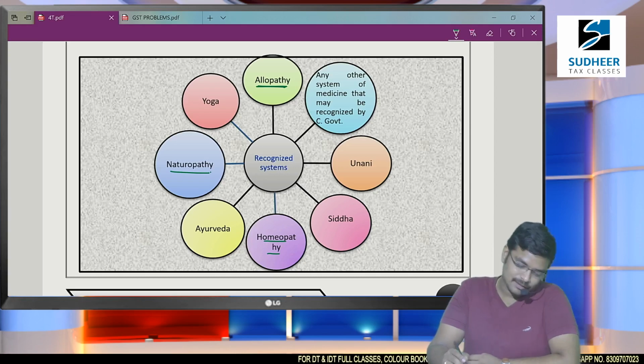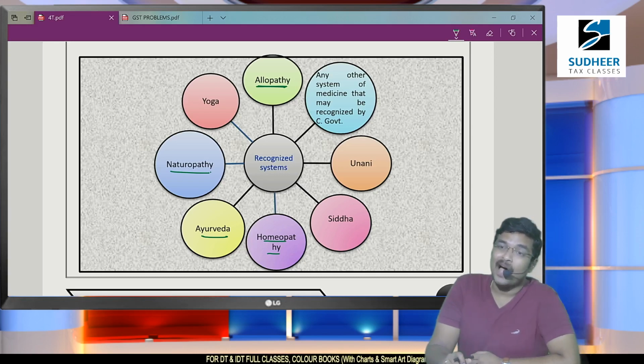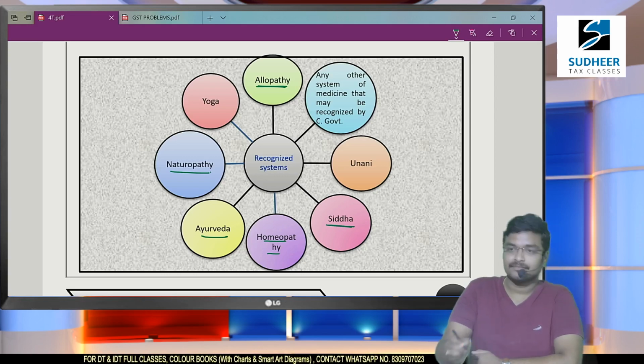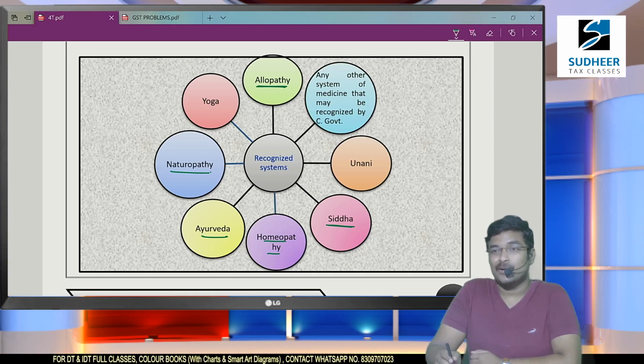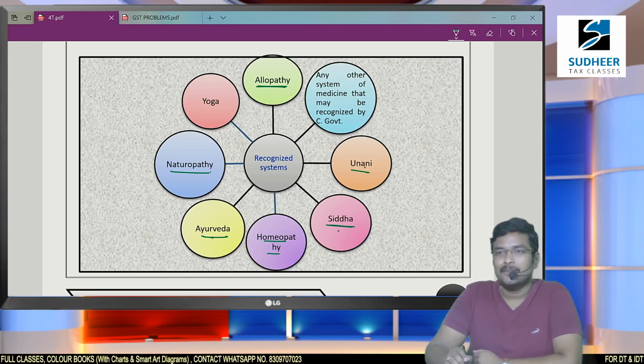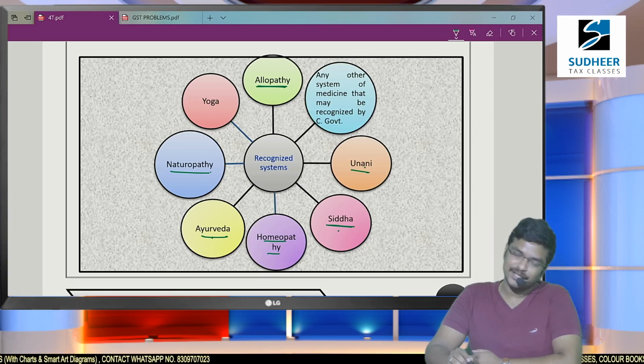Okay. And next, Ayurveda. You might have seen many people, many diseases which were not cured through other systems get cured by Ayurveda. They produce medicines based on leaves, and some medicines were produced out of stems, which is called Siddha, and some medicines were produced out of dry branches, which is called Unani. Generally Ayurveda, Siddha, Unani, commonly we use these three terms, but there is a slight difference in combination of medicines between them. Whatever may be, Ayurveda, Siddha and Unani, all the three were exempted from GST.